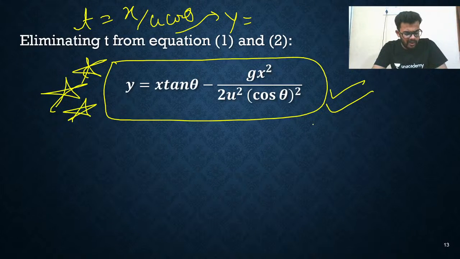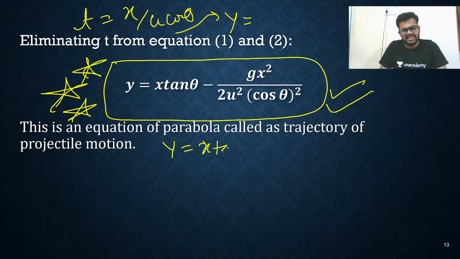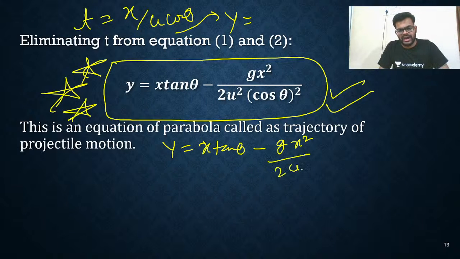Now we can modify this form. How to modify? We know x tan theta is okay, minus g x square is okay, 2 u square is okay.